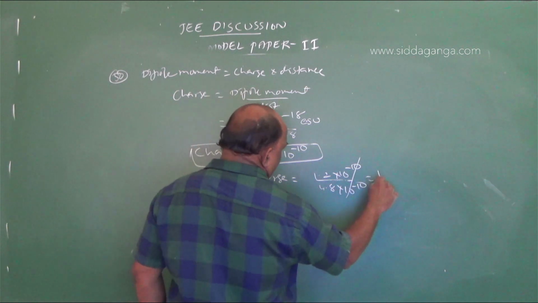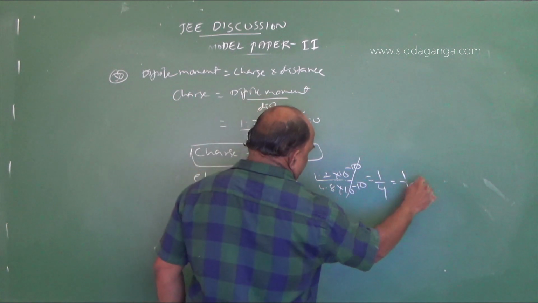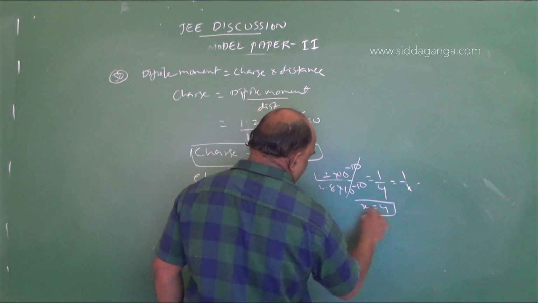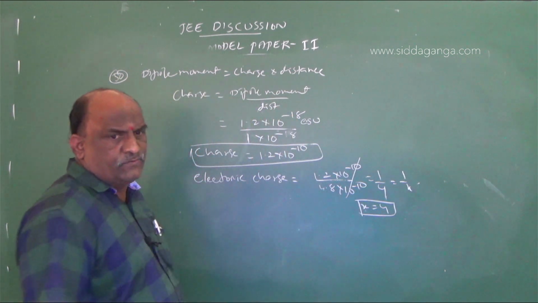It is called 1 by 4. So 1 by x is 1 by 4. So x is equal to 4.